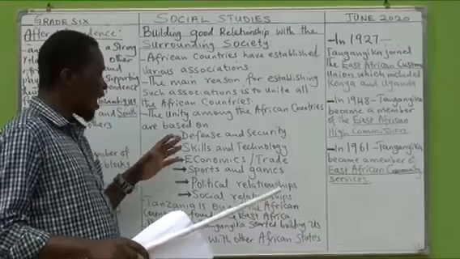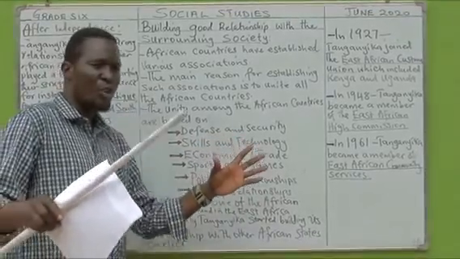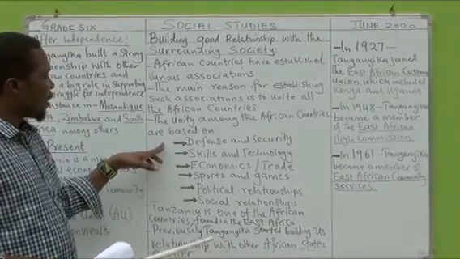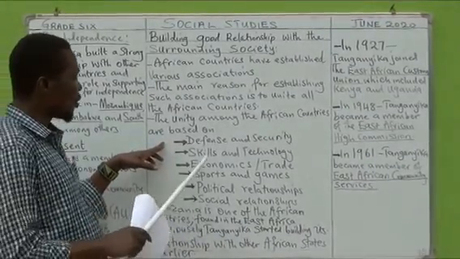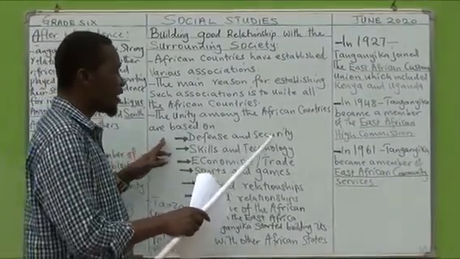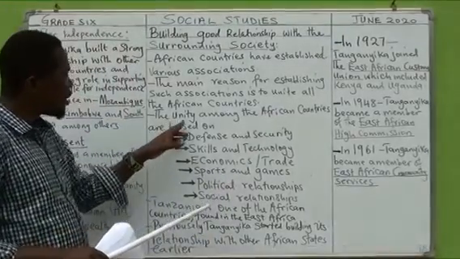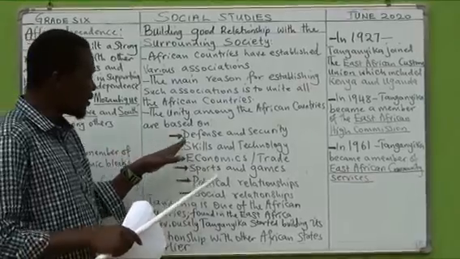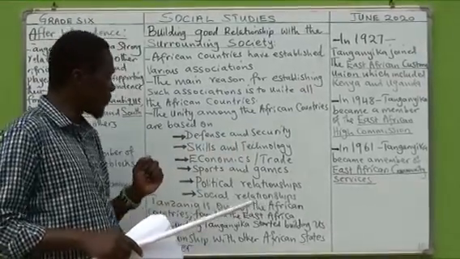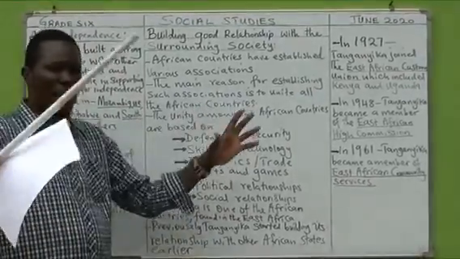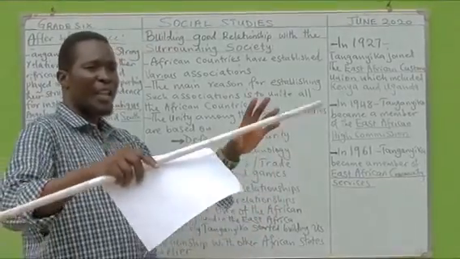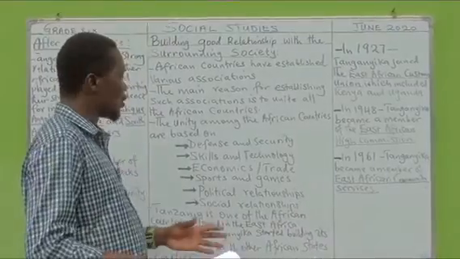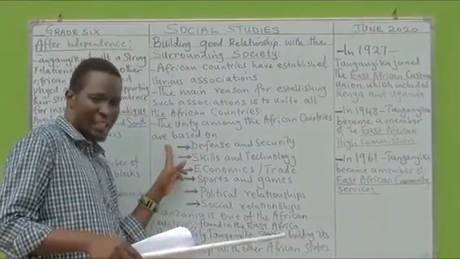One, defense and security, where countries can come together and have their armies, their soldiers, training together so that they exchange skills.